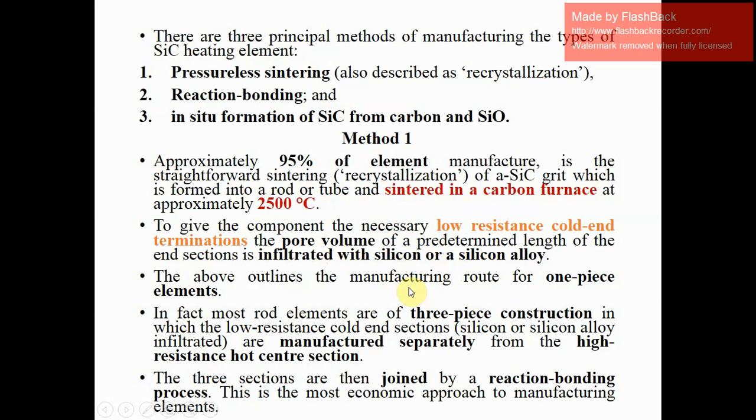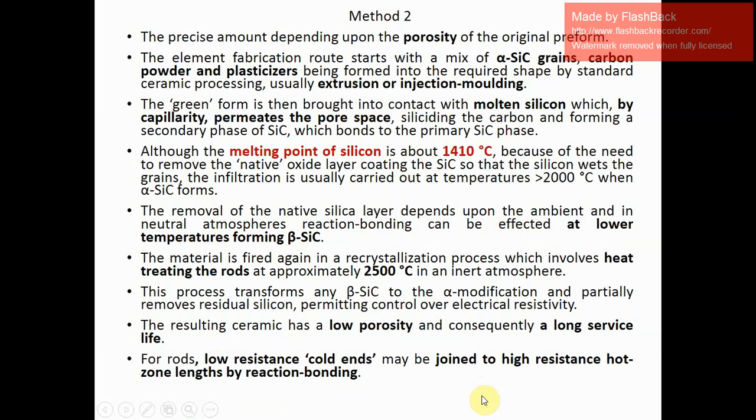In fact, most rod elements are of three-piece construction, in which the low resistance cold end sections, silicon or silicon alloy infiltrated, are manufactured separately from the high resistance hot center section, and then these separate portions are joined with the reaction bonding process. This is the most economic approach to manufacturing elements.